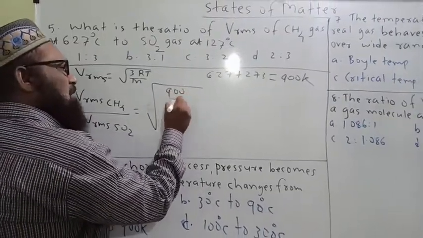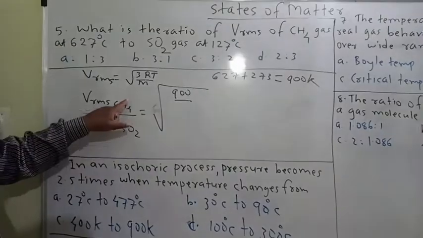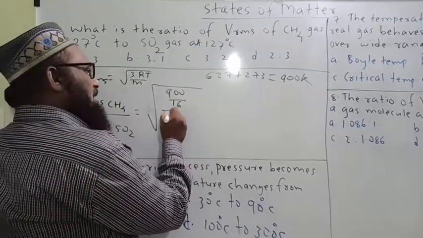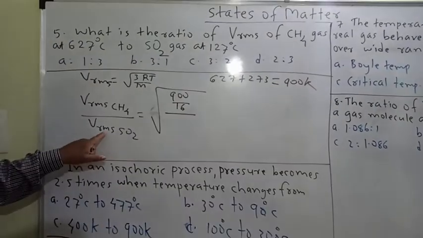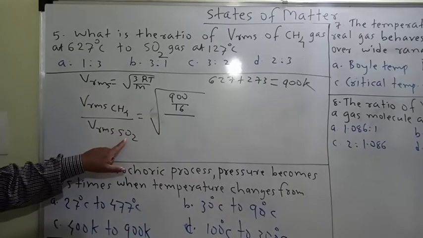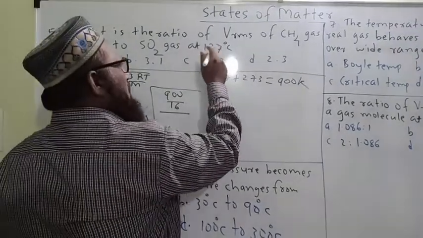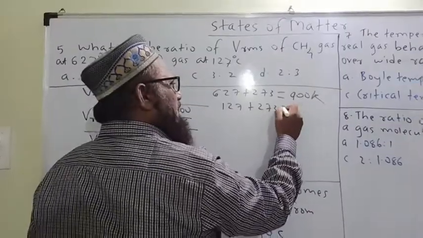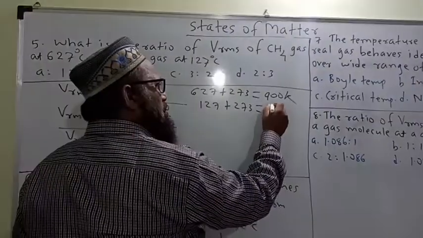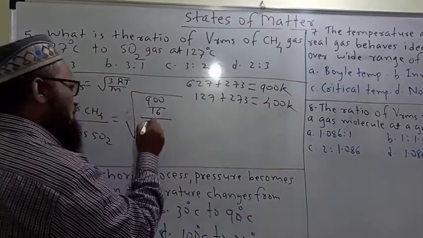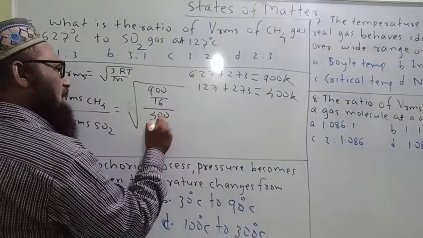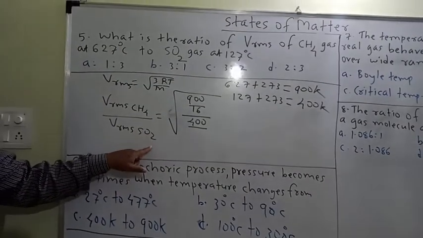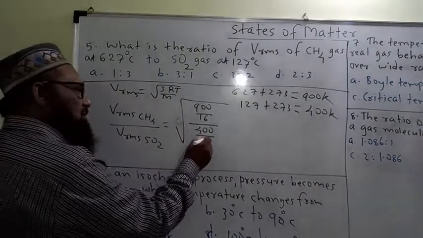Then what is the molar mass of methane? Molar mass of methane is 16. Divided by RMS velocity of SO2 gas. Temperature of SO2 gas is 127 degrees Celsius plus 273, which is equal to 400 Kelvin, upon the molar mass of sulfur dioxide gas: 1 sulfur 32, 2 oxygen 32, total 64.